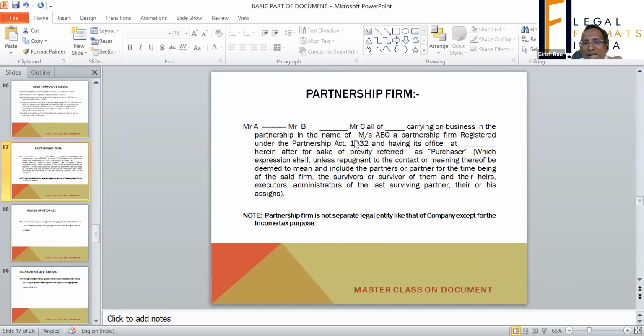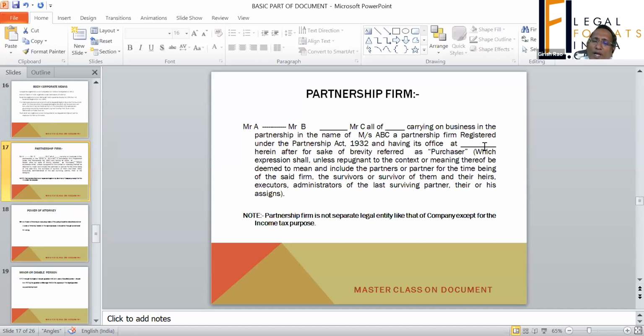So the writing which is done that XYZ partnership firm is totally wrong writing. And if you are dealing in respect of any immovable property, then that is totally ruled out. But if you have something like a normal contract, if there is an implied authority under the deed of partnership, then yes, you can write it. But normally, no, you should not write it. It is totally illegal, improper.